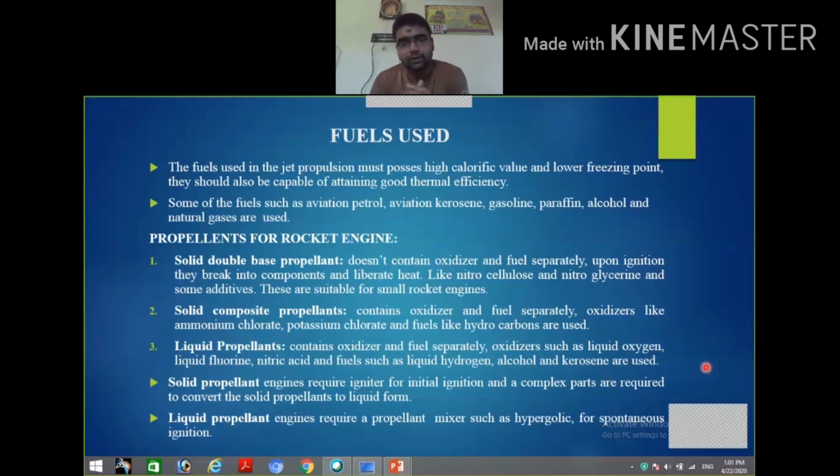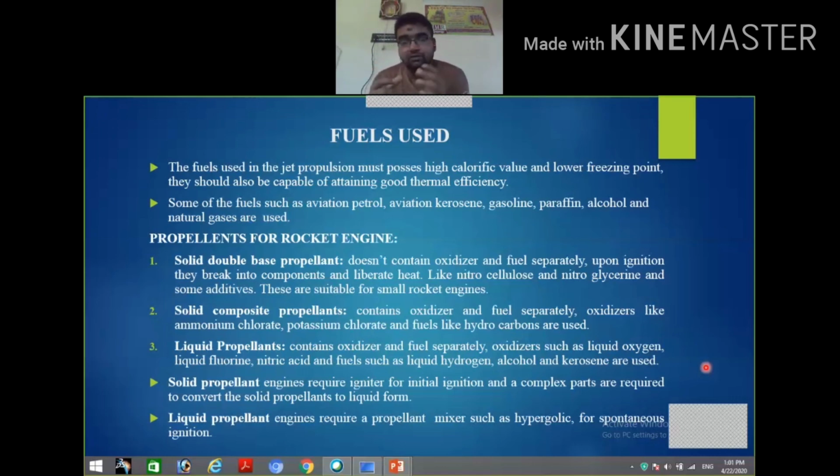When compared to solid propellants, the use of liquid propellants is very high in modern days because of its own advantages. Another thing is that liquid propellants have the capability to provide higher thrust when compared to solid propellants. Because of all these reasons we are using liquid propellants in present rocket engines. Liquid propellants also carry oxidizer and fuel separately, and oxidizers such as liquid oxygen, nitric acid, and liquid fluorine are some of the oxidizers used in liquid propellants.